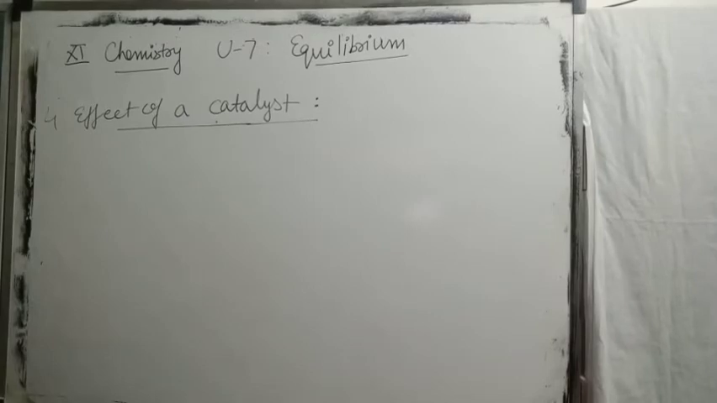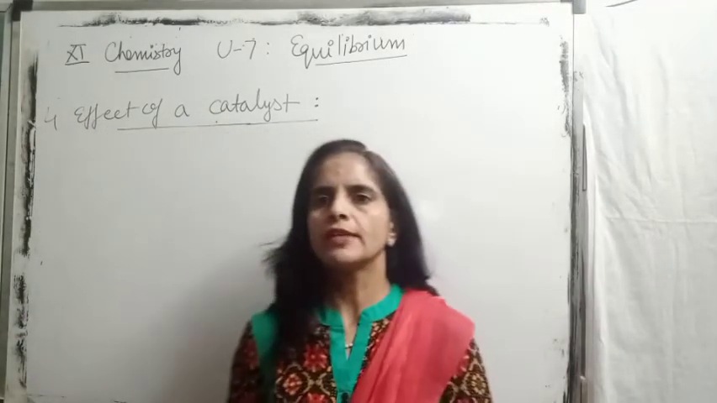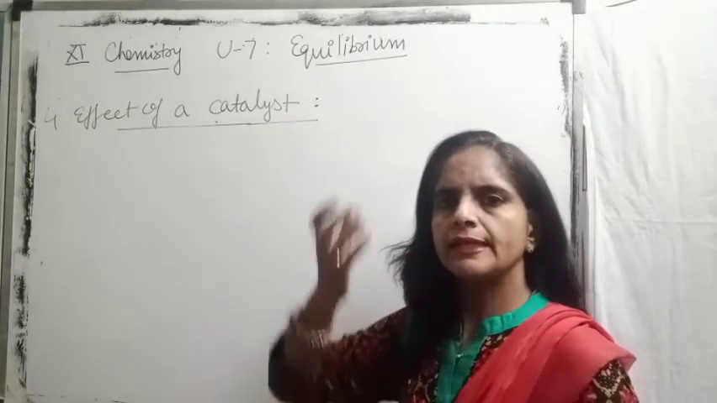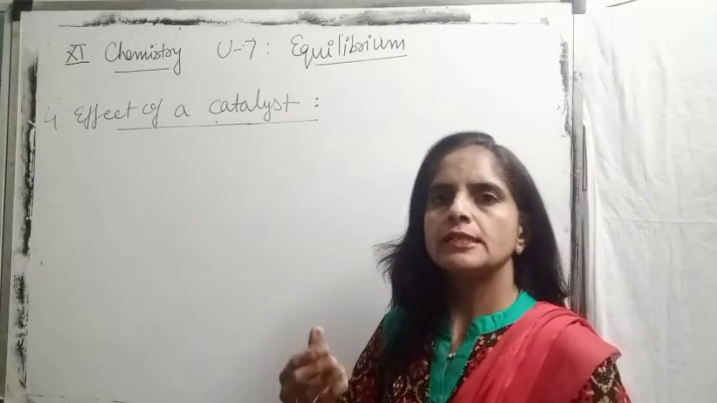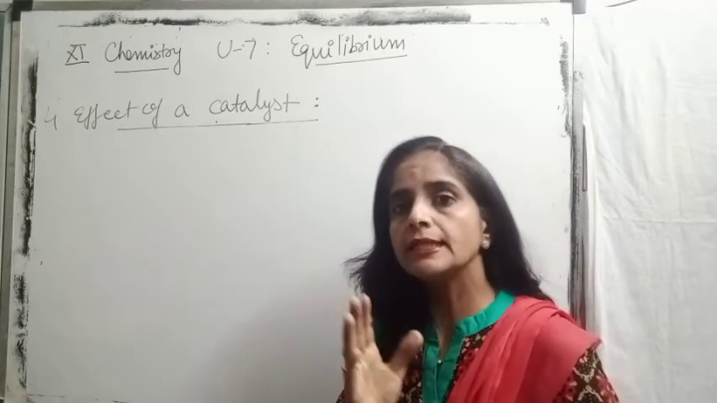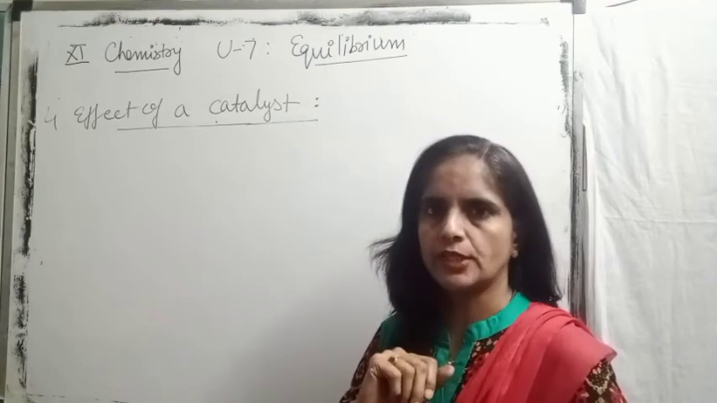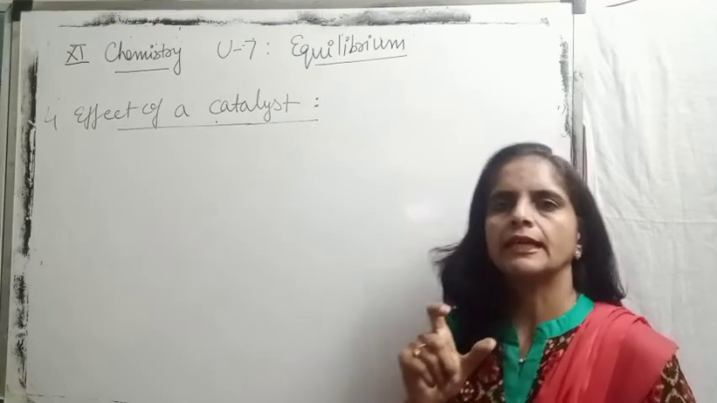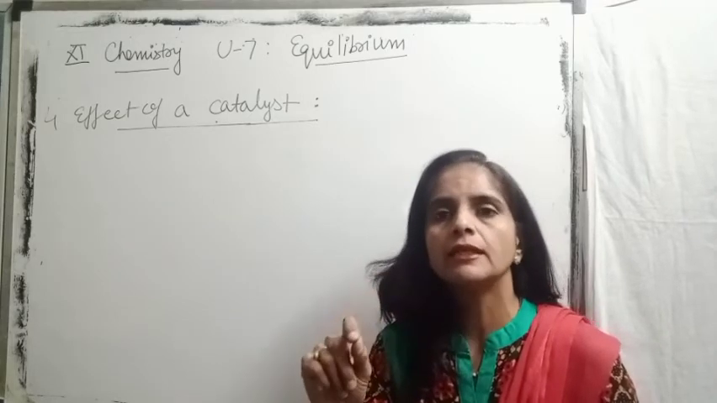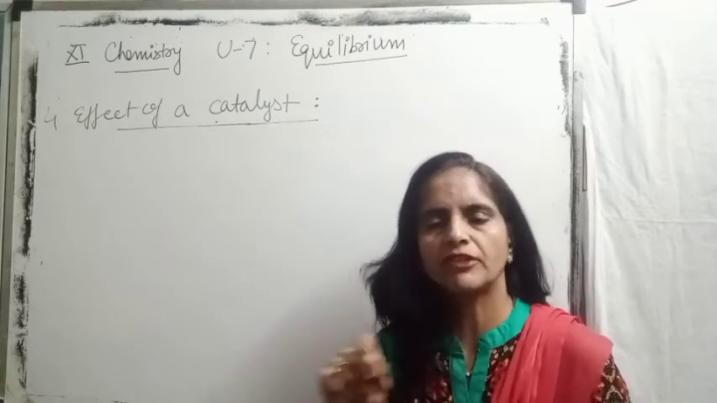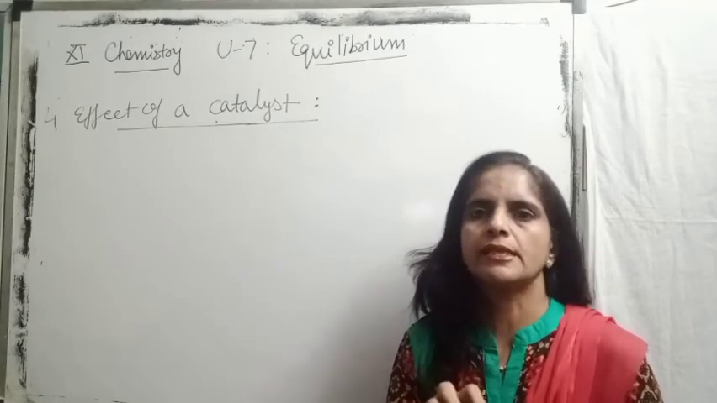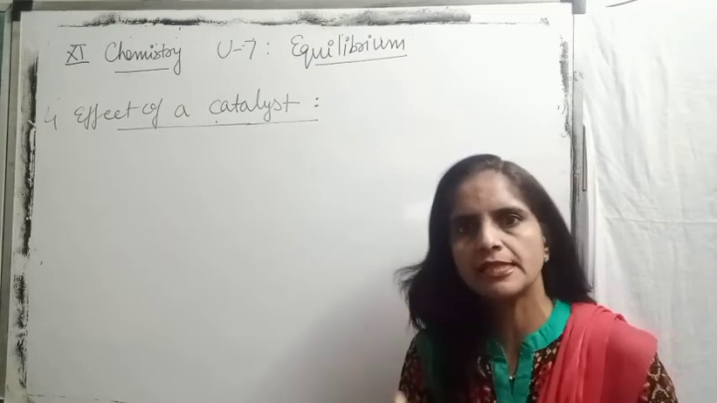Fourth factor is effect of catalyst. Now first we should know what do we mean by catalyst. I think most of you know that catalyst is the substance which changes the rate of reaction and itself remains unchanged at the end of reaction. So whenever we define catalyst, we always use the term substance which changes the rate of reaction. Itself remains unchanged at the end of reaction, but mostly the catalyst term is used in positive sense.